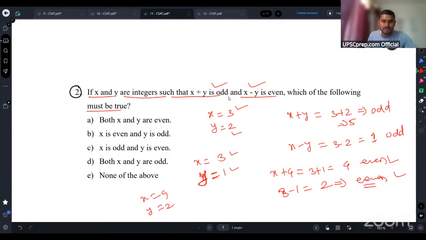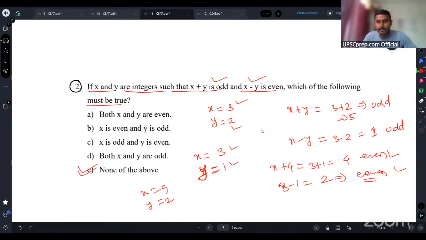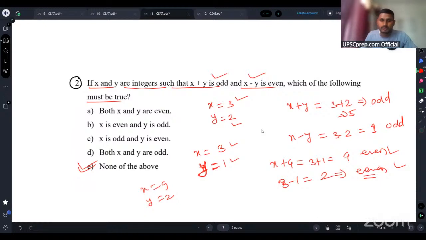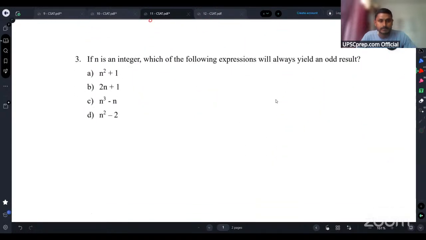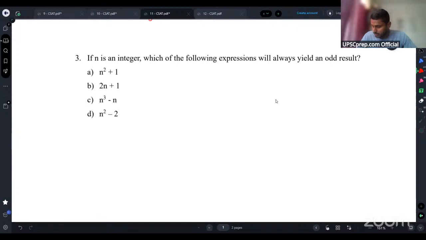So for this case, guys, none of the above will be the correct answer. If you do any combination, both odd, both even, x plus y odd and x minus y even is not possible. Okay. Other question, question number 4.